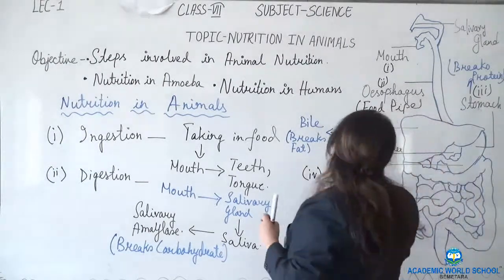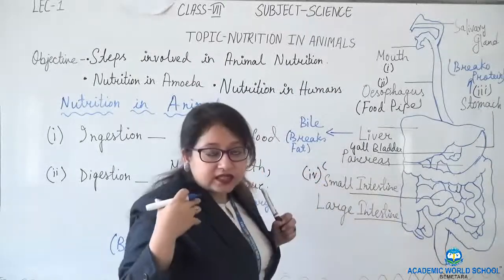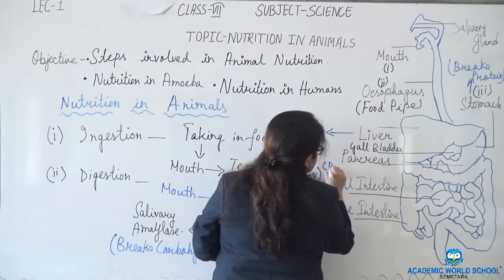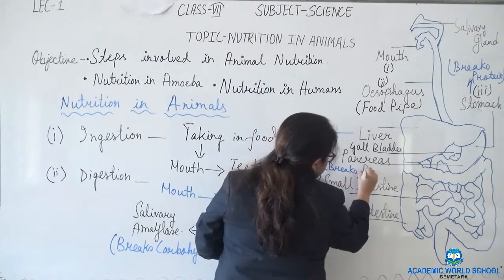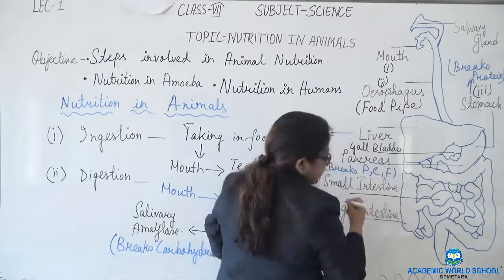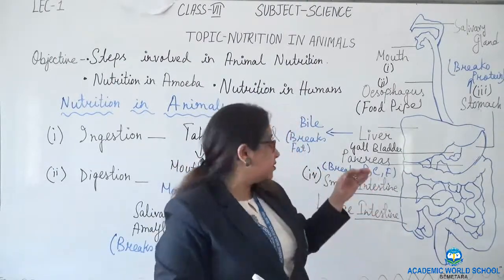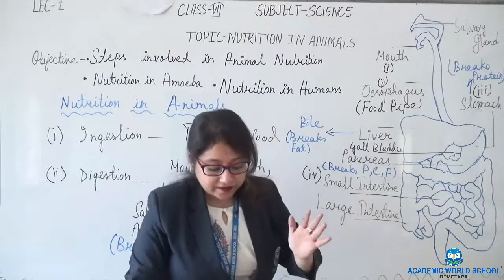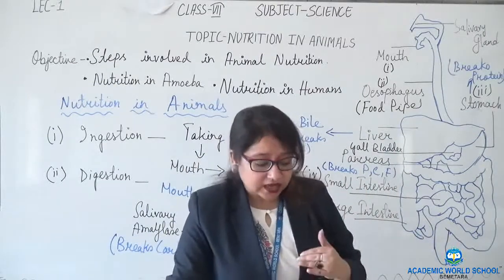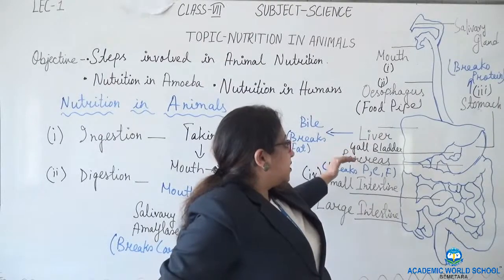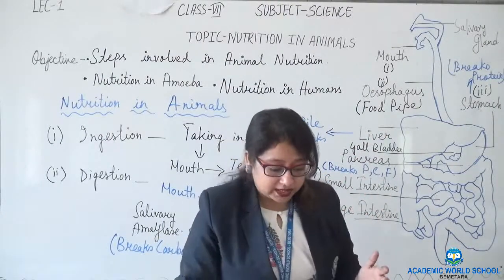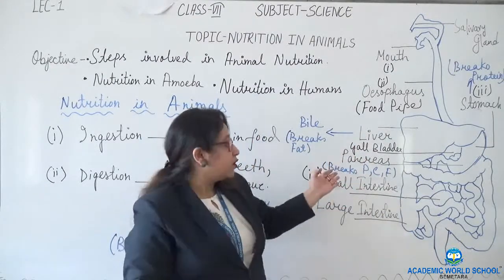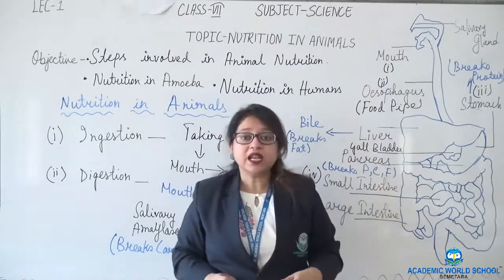Next we are having the pancreas. The pancreas gives out the juice which is known as pancreatic juice, and it breaks protein, carbohydrates and fat. So pancreatic juice which is secreted from the pancreas breaks down all protein, carbohydrates and fat. So this liver, gallbladder, pancreas, this all comes under the small intestine. The function of the pancreas is to secrete pancreatic juice which breaks down protein, carbohydrates and fat.